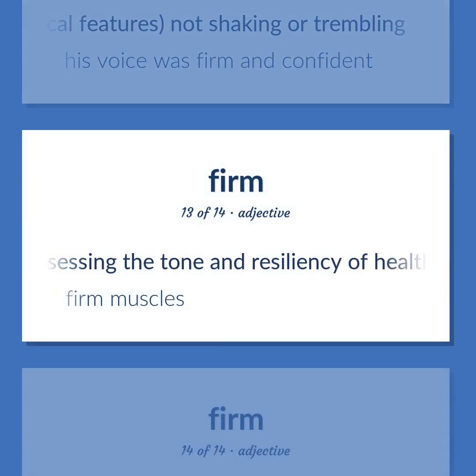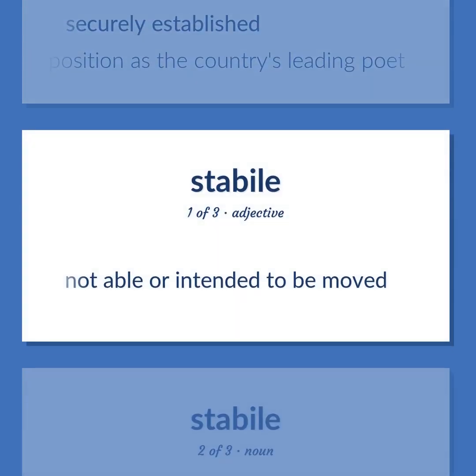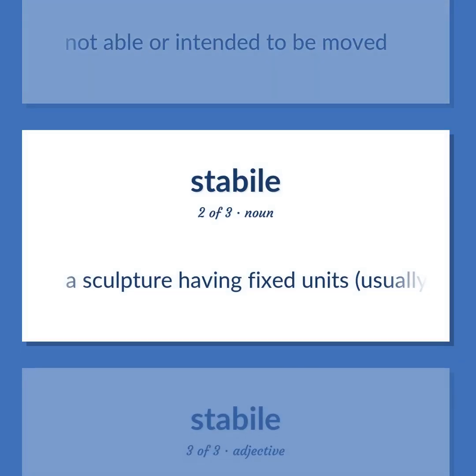Possessing the tone and resiliency of healthy tissue. Firm muscles. Securely established. Holds a firm position as the country's leading poet. Not able or intended to be moved. A sculpture having fixed units, usually constructed of sheet metal, and attached to a fixed support.